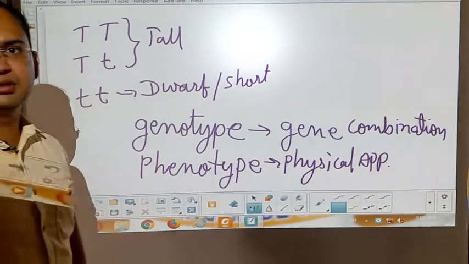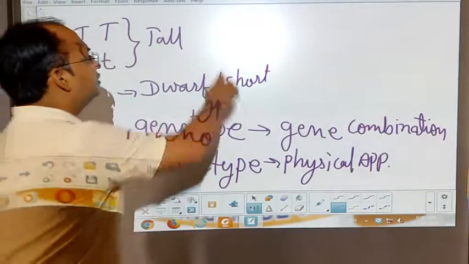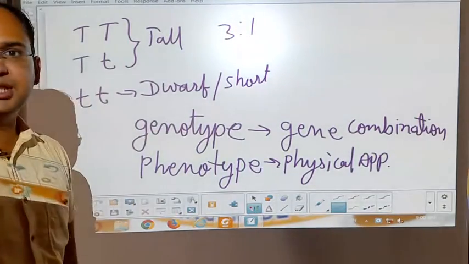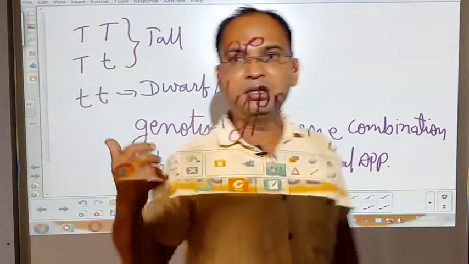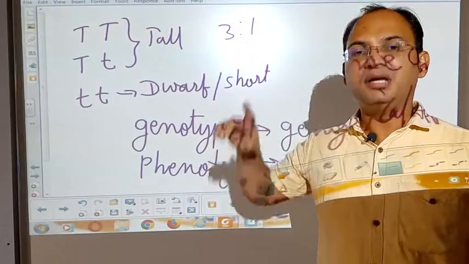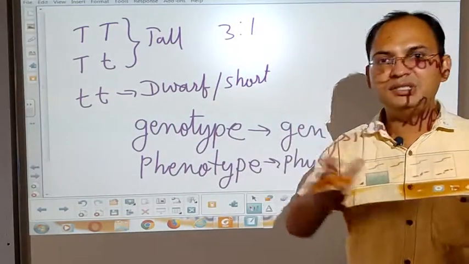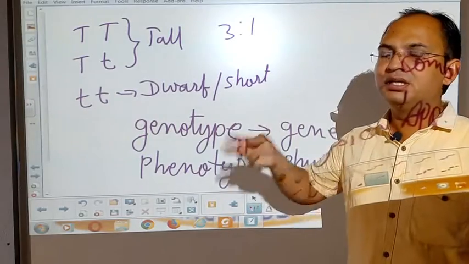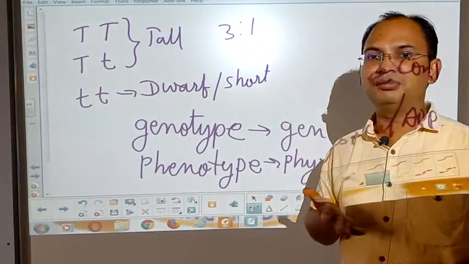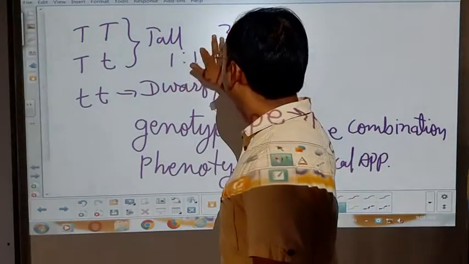But students, if we talk about the genotype ratio, then the ratio will be 3:1 because three plants are tall and one plant is short. But if we see their genotype ratio, that means their gene combination ratio, then there are three types of plants having different gene combinations, and their ratio will be 1:1:1.